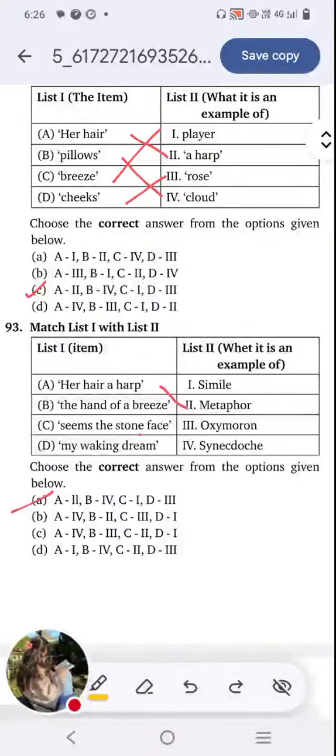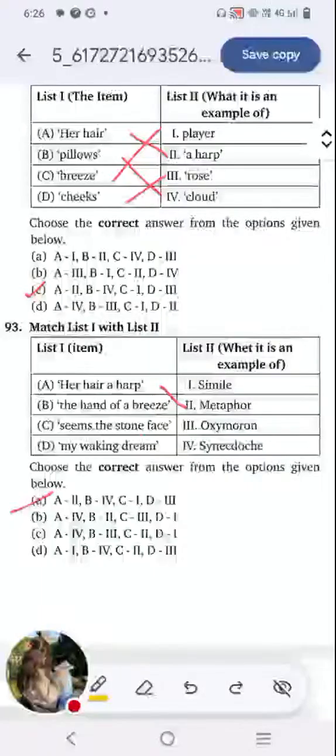So we know her hair, a harp. Comparing hair and a harp directly, that's metaphor. Next, the hand of a breeze. Again, just like I said, when I say, can you give me a hand? I'm not actually referring to the hand alone. I'm referring to the entire person. So here, when the poet says the hand of a breeze, it refers to the entire breeze. It's a part of a whole.